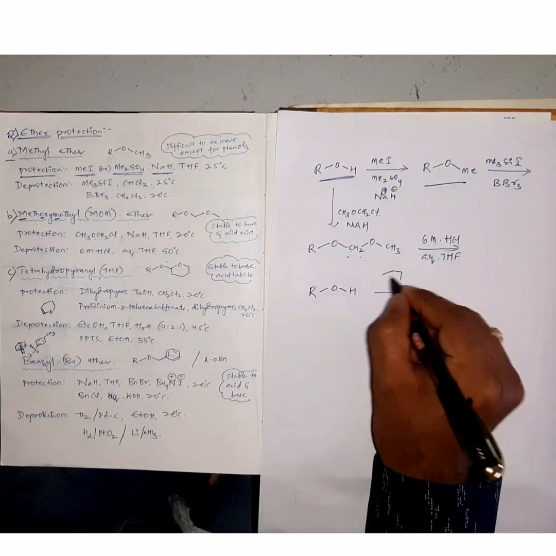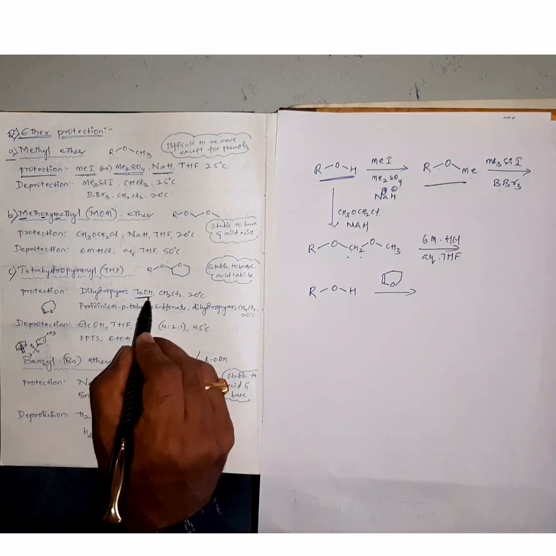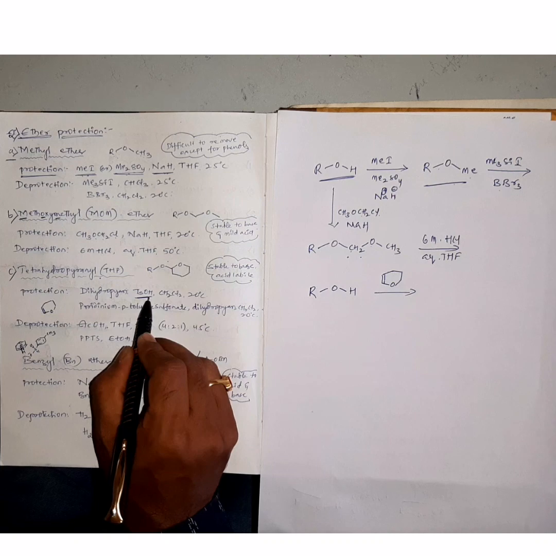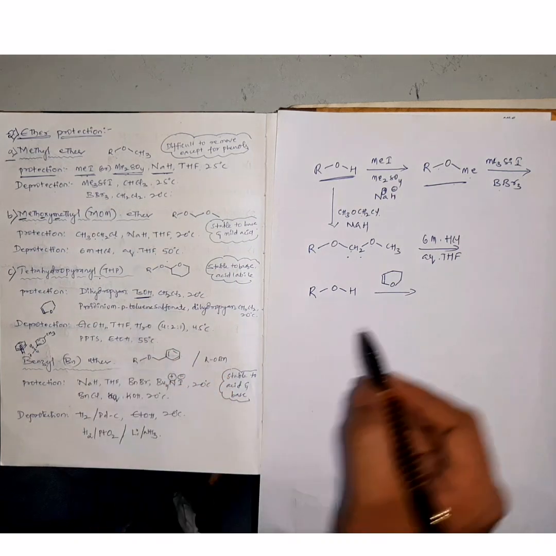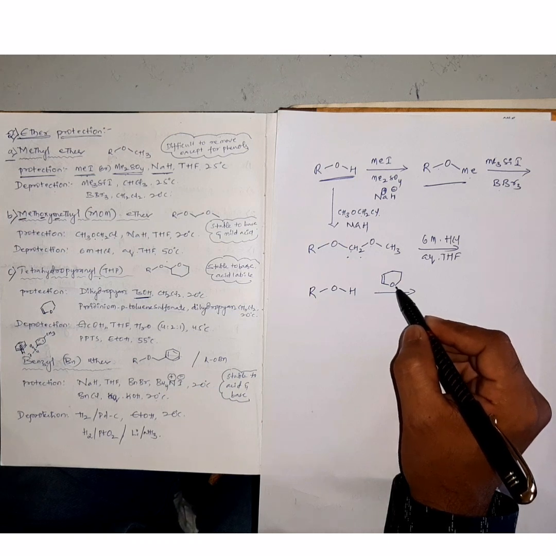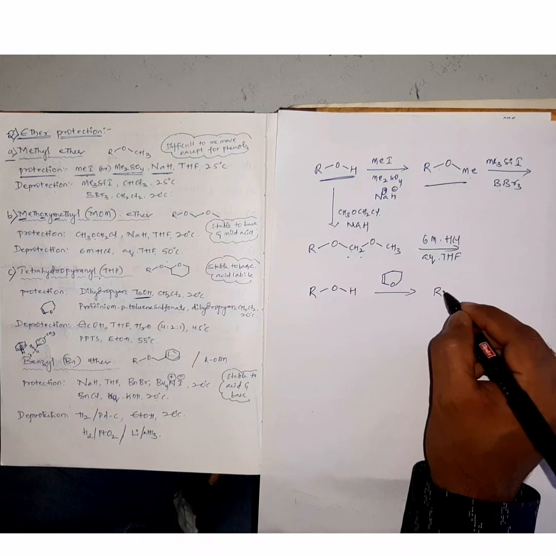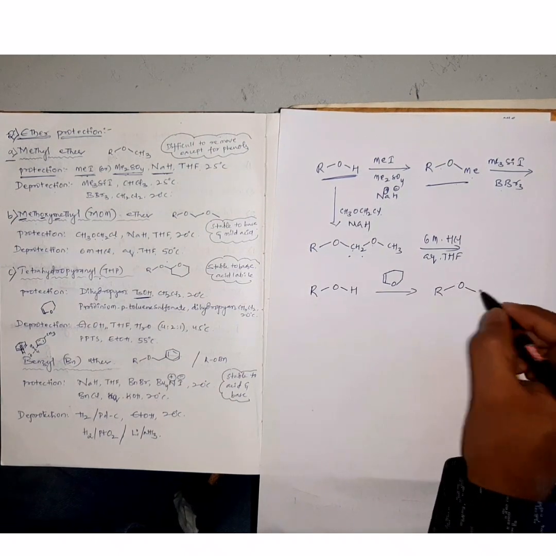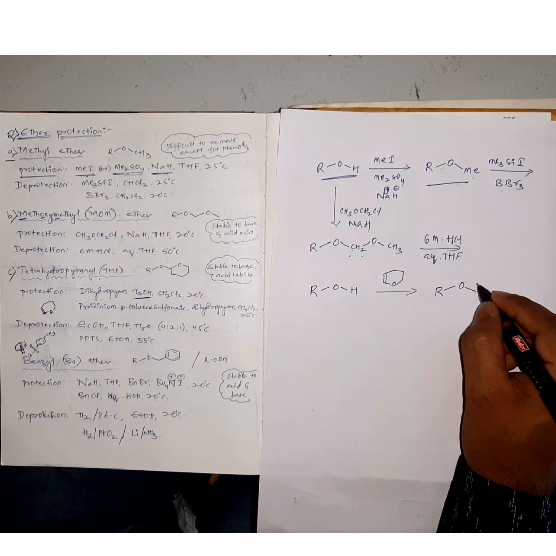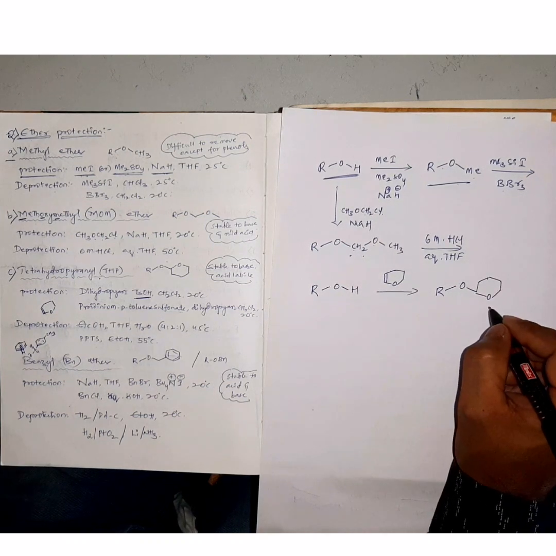Here para-toluenesulfonic acid acts like an acid catalyst, and protonation of this dihydropyran speeds up the reaction, thereby it results in the formation of this protection, which we call tetrahydropyranyl protection.